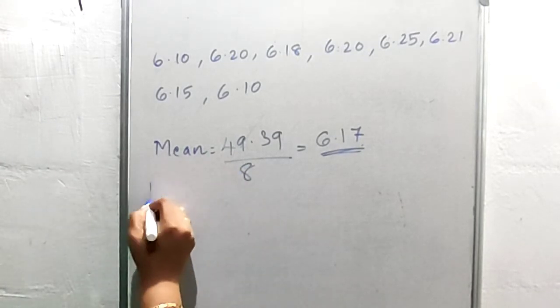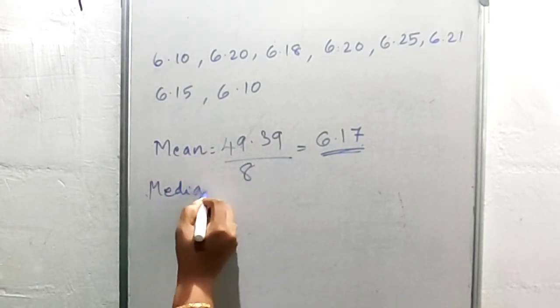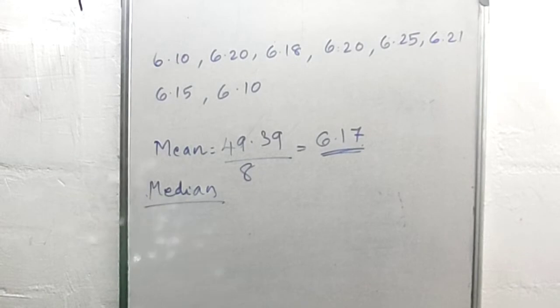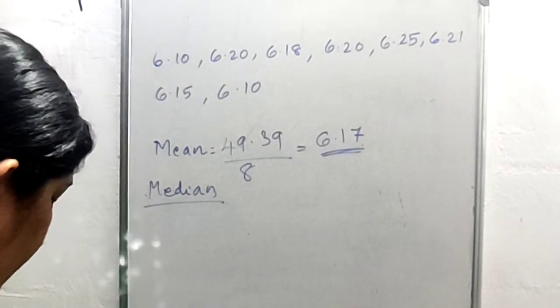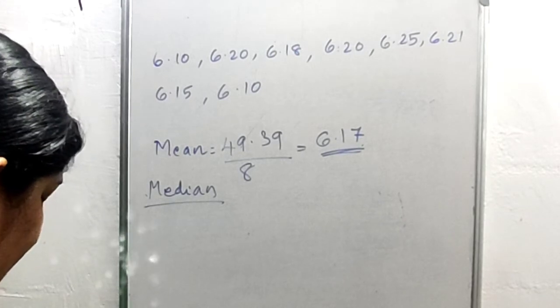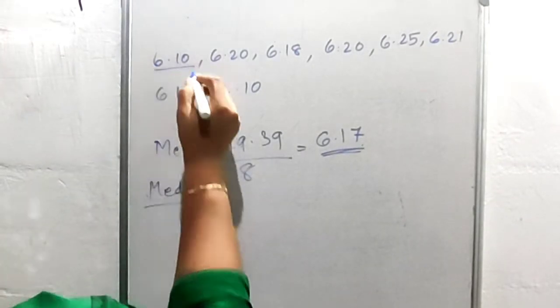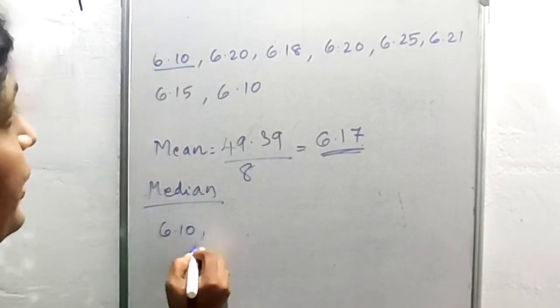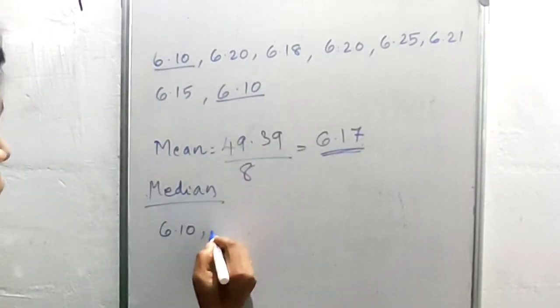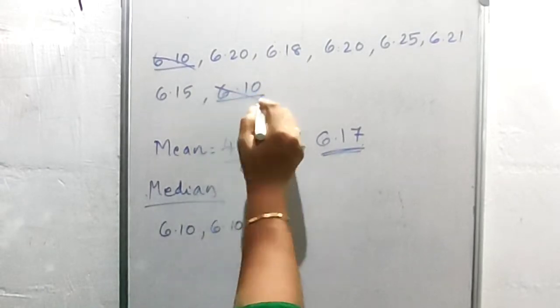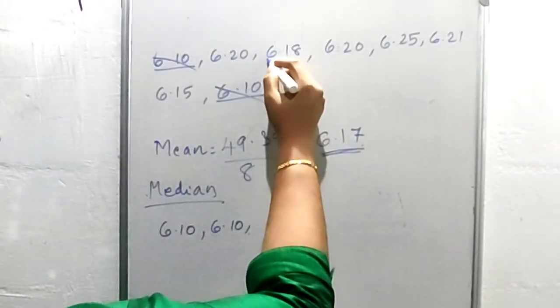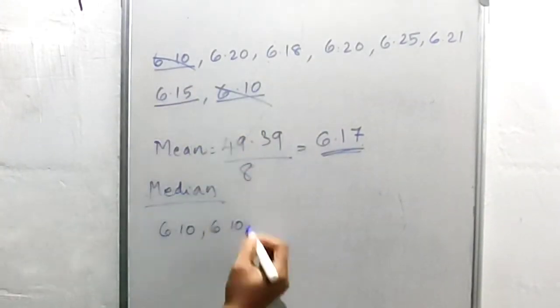Now we are going to find the median. To find the median, first arrange the data in increasing order. So let us write the distances in increasing order. First one 6.10. Here we have one more 6.10. Then next is the smaller one, that is 6.15.